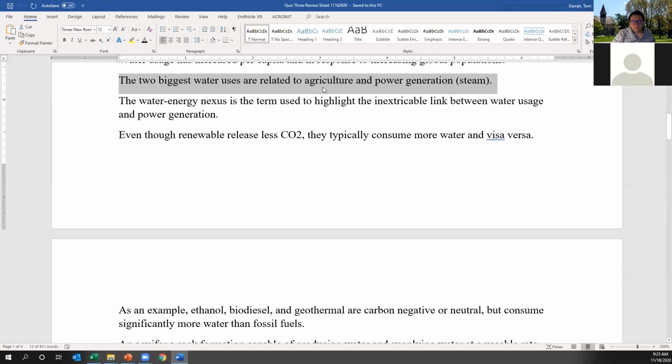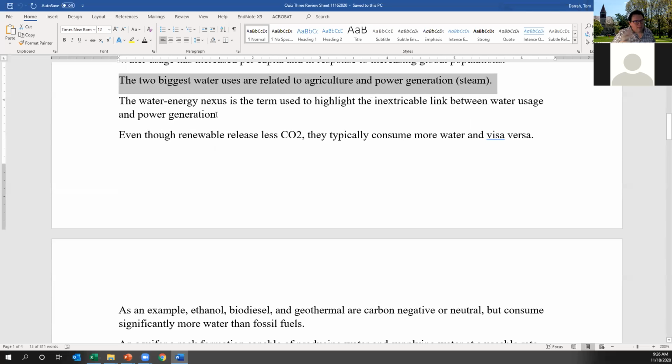The key term that highlights this link between water and food, and water and energy, is the water energy nexus, or the water food nexus. Some people call it the water energy food nexus. I won't test you on the nuances of those terms, but the key thing here, particularly with the water energy nexus, is highlighting the inextricable link between water usage and power generation. Even in scenarios where we are seeing increasing utilization of renewable energy resources that are lower carbon emitting, the challenge is that they actually have a much larger water footprint.